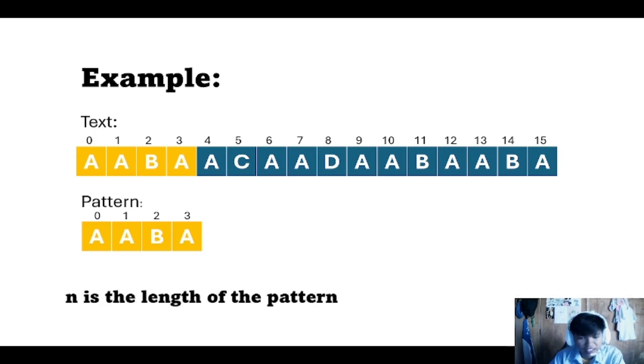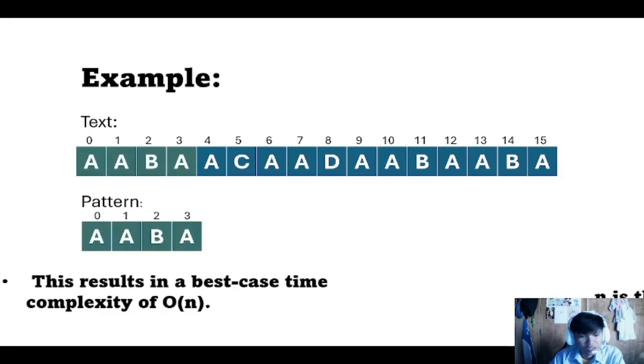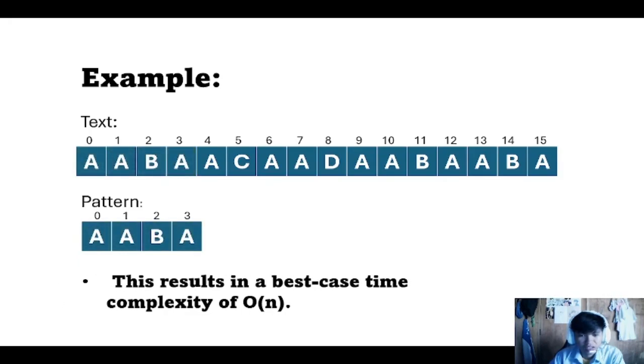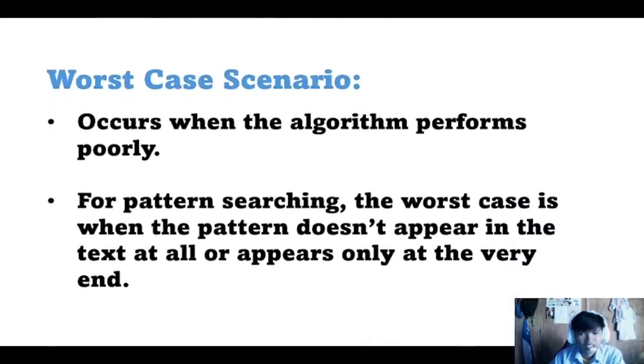where n is the length of the pattern. This results in a best case time complexity of big O(n). Next is the worst case scenario. Of course, this is when the algorithm performs poorly. For pattern searching, the worst case is when the pattern doesn't appear in the text at all or appears only at the very end.